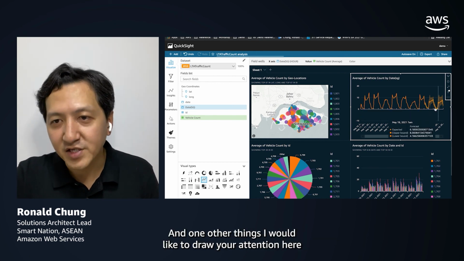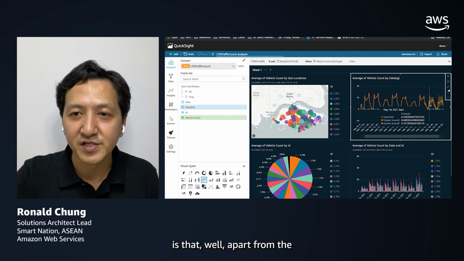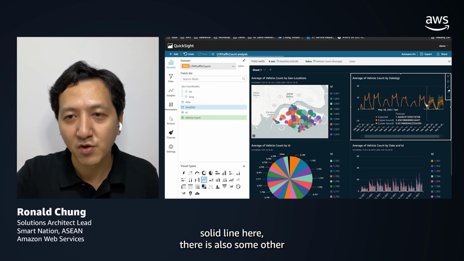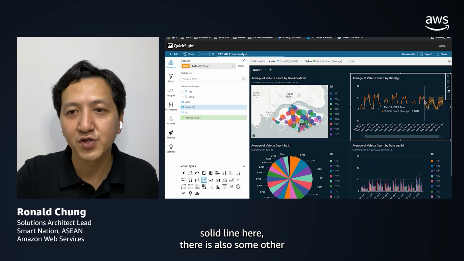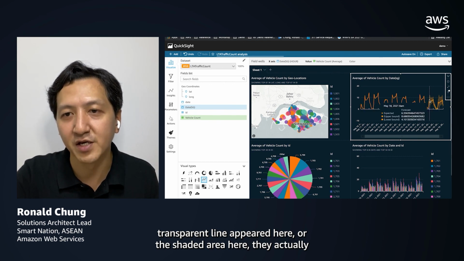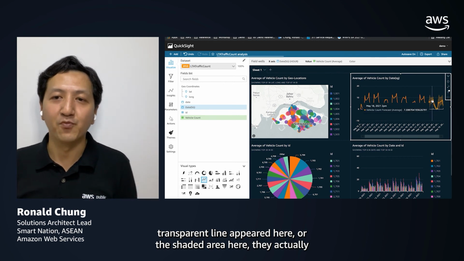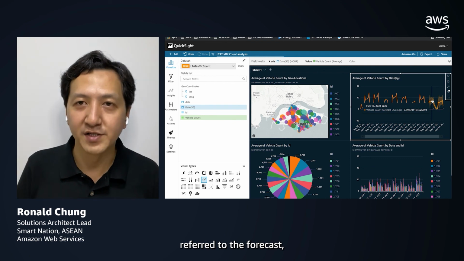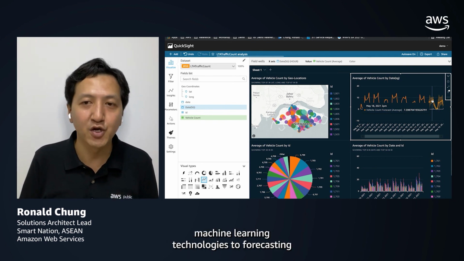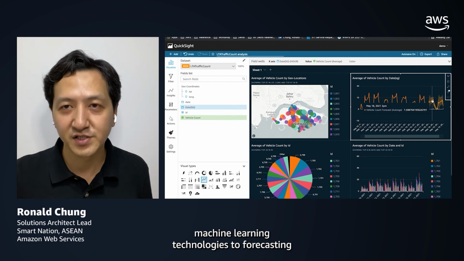One other thing I would like to draw your attention to is that, apart from the solid line here, there is also some other transparent line, or the shaded area here. They actually refer to the forecast. So within QuickSight, we also leverage machine learning technology to do forecasting.